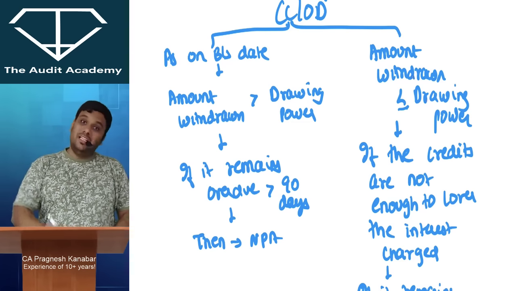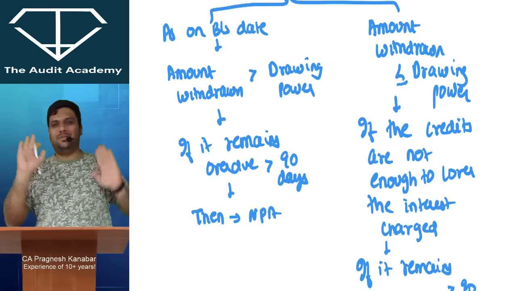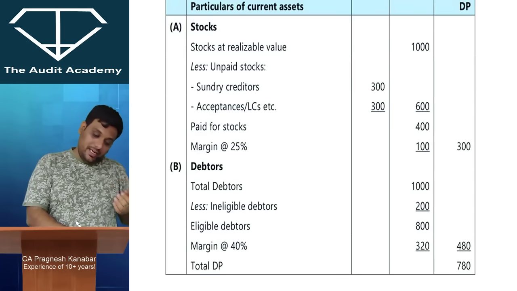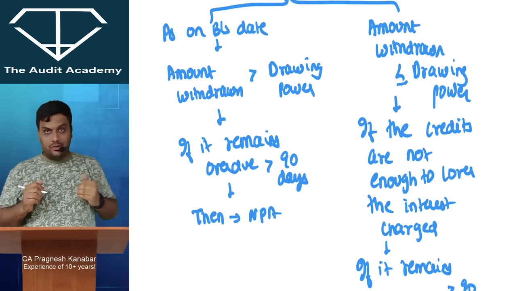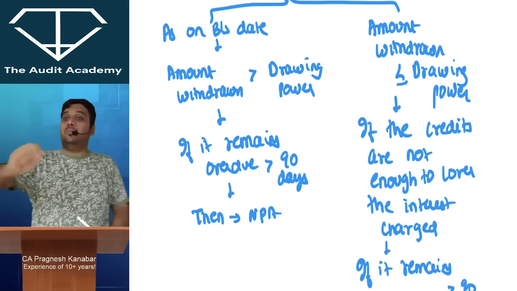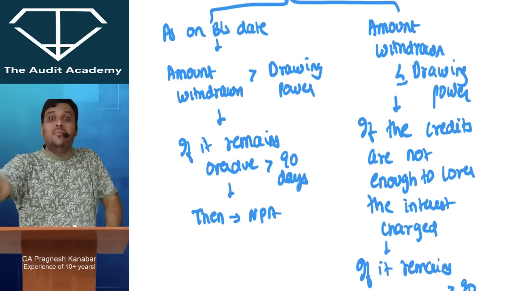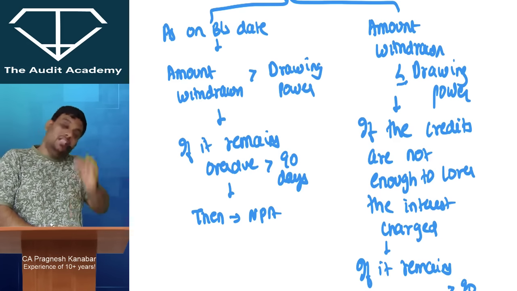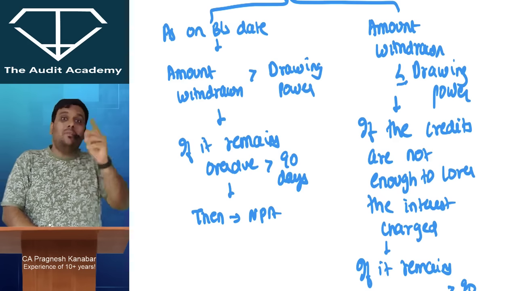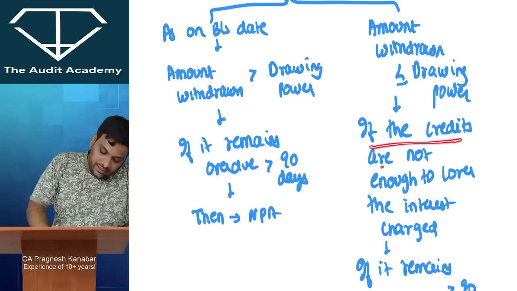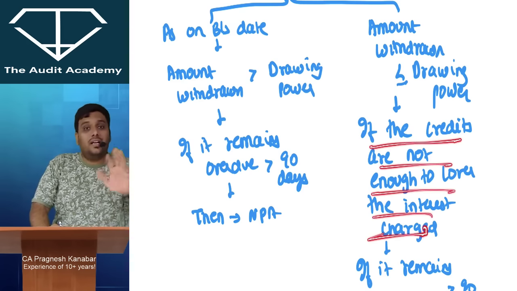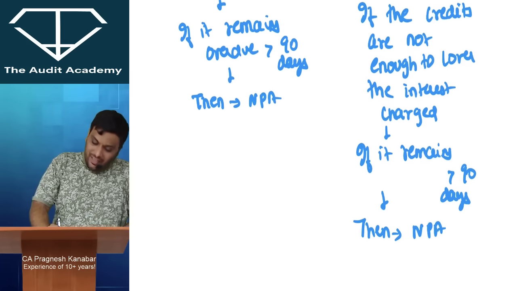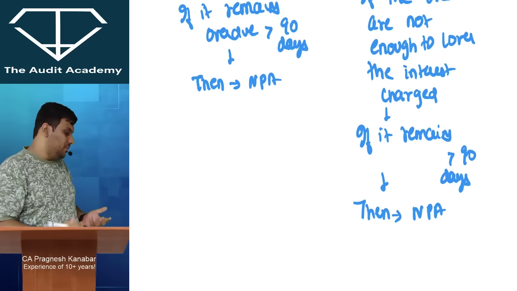If the amount withdrawn remains within the drawing power, so let us say here the drawing power is 780 crores, for example. Let us say that the amount withdrawn remains within 780 crores. However, the bank will keep on charging interest, right? Then the borrower should pay the interest. Let us say the borrower has withdrawn within the drawing power, but the borrower is not paying interest on that. So if the credits are not enough to cover the interest charged, or there are no credits for more than 90 days, then this is not good. Then it is a non-performing asset.